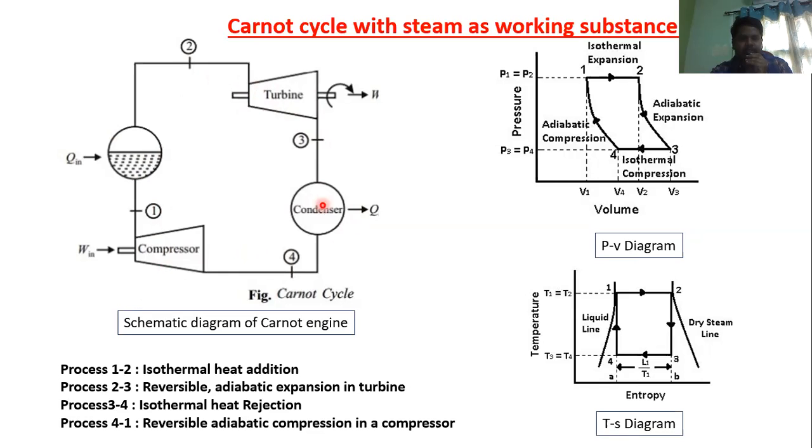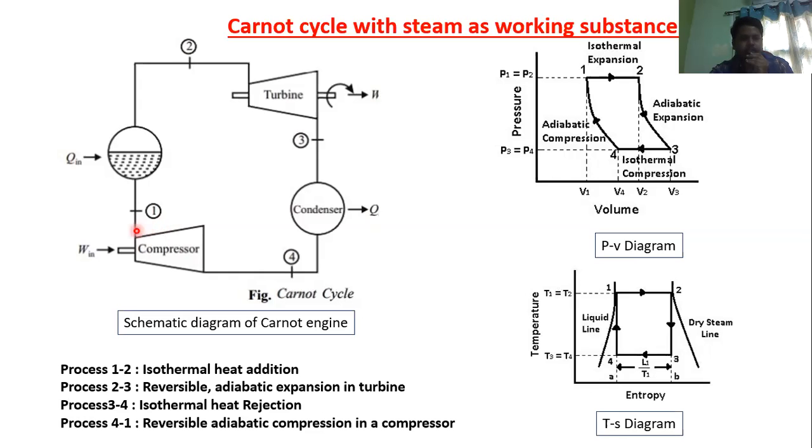I think we already discussed the functions of the turbine, condenser, compressor, and boiler, so let us recall again. The function of the compressor is to compress the water. It increases the pressure from low pressure to high pressure.